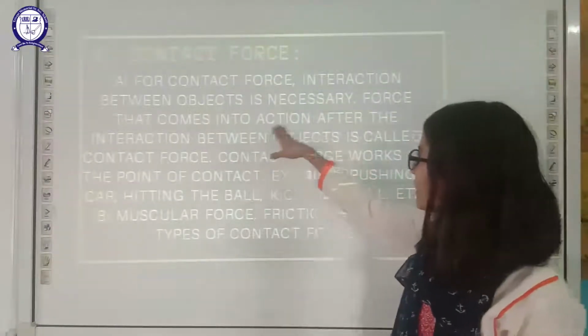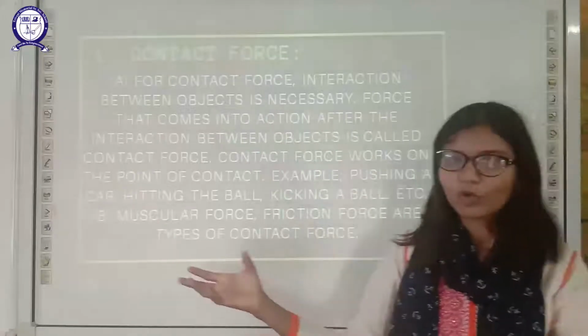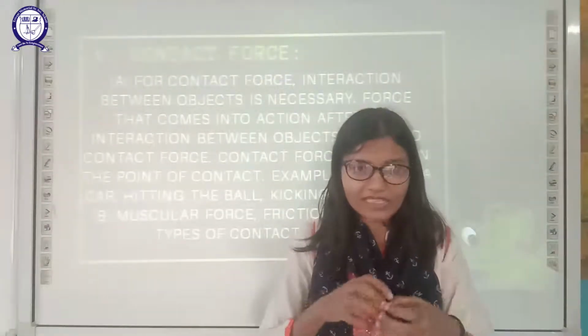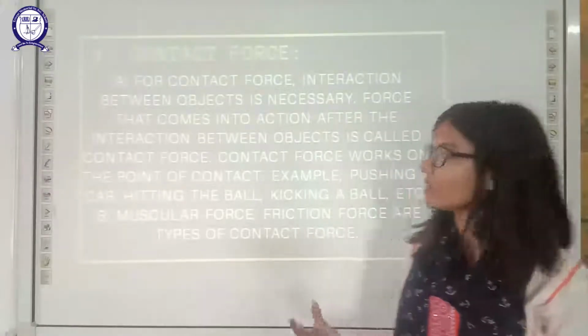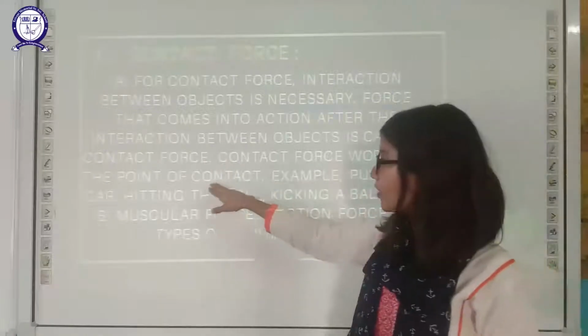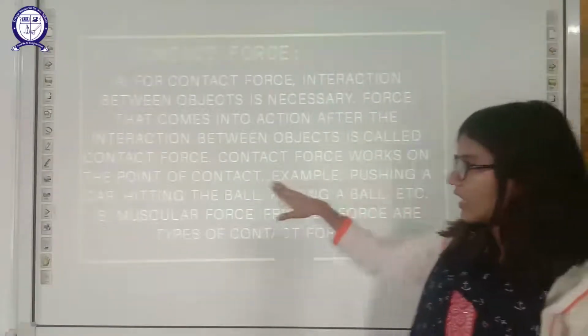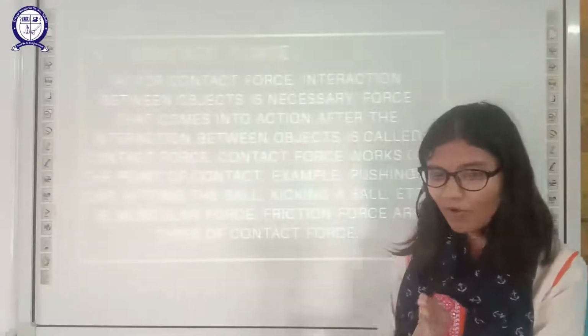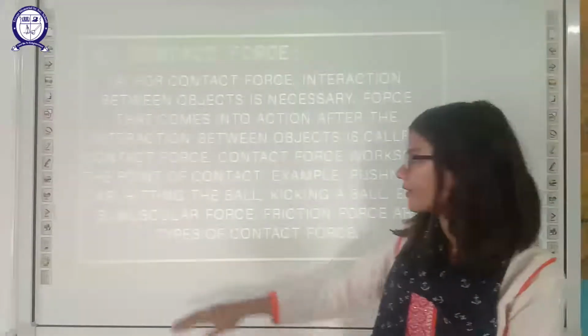For example, two balls striking each other get that connection. This kind of force is contact force. Contact force works at the point of contact. Example, pushing a car. When you push a car, the force applies at the point where you are touching the car.